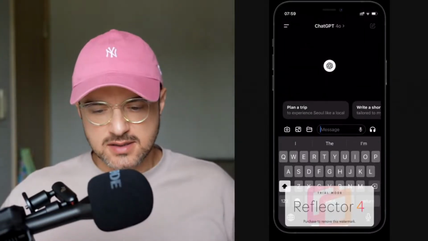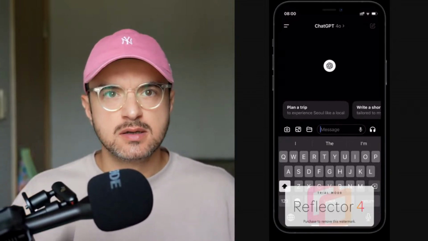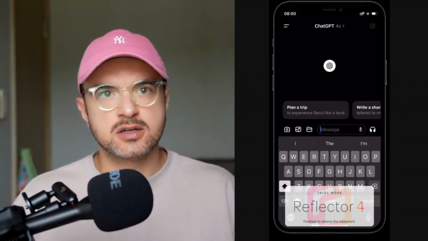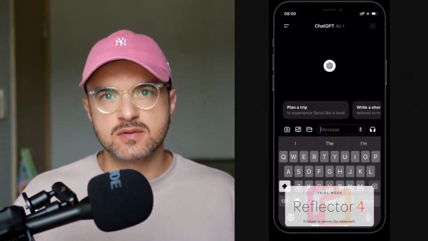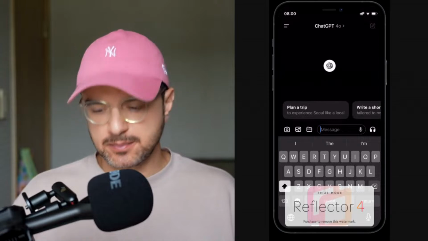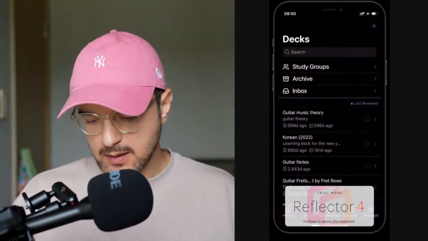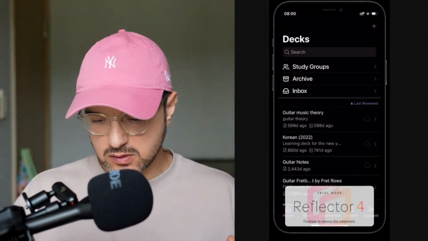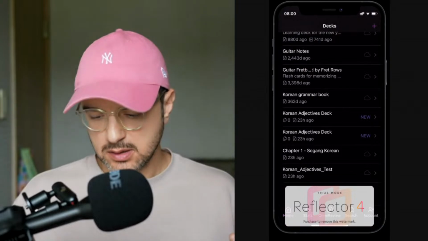All right. So today I want to show you how I use ChatGPT to create flashcards for the flashcard app that I use, which is called Anki. It is one of the most famous flashcard apps. So what are flashcards? Basically, flashcards are the best way to review concepts that you want to memorize.